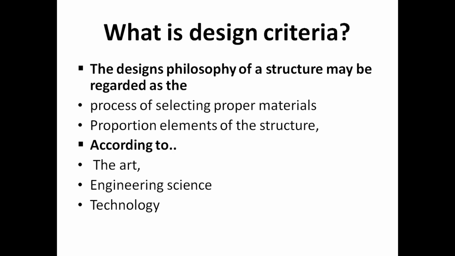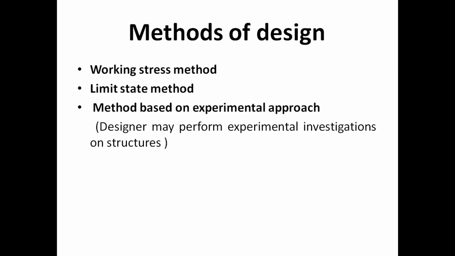My point here is that the design criteria of a structure may be regarded as: first, you should know the process of selecting proper material, like which type of grades are used, and then proportional elements of the structure. We have to design the dimension of structure. To do these two tasks, we need art, engineering science, and technology. There are three types of design methods: working stress method, limit state method, method based on experimental approach. In this method, designers may perform experimental investigations on structure.